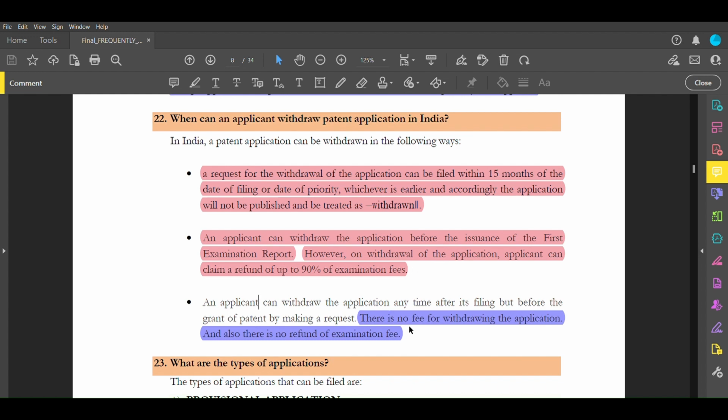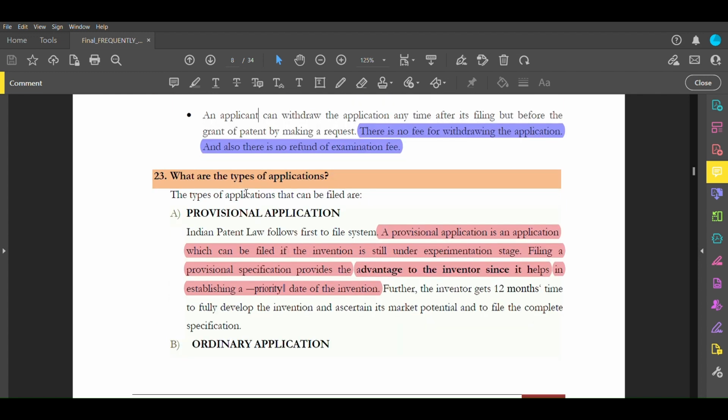But there will be no fee refund if you are withdrawing your application after the examination, because the examination of your patent has been done. When this service has been taken upon your patent, there will be no refund of the fees. What type of application can be filed in India?